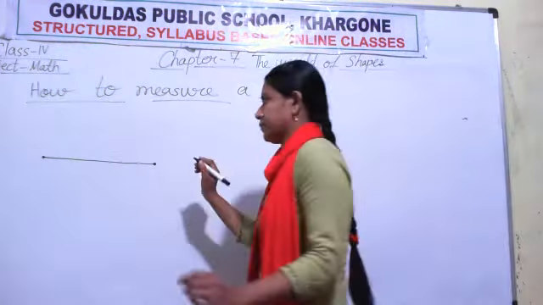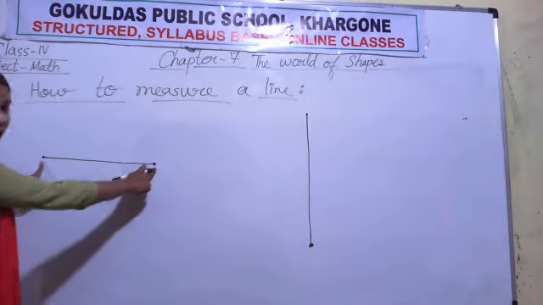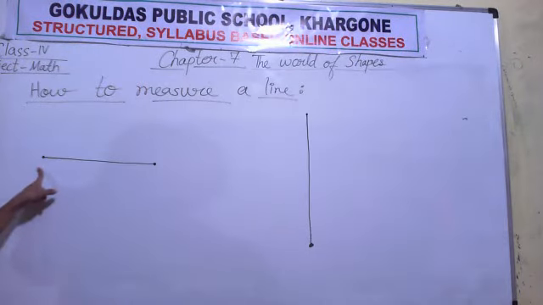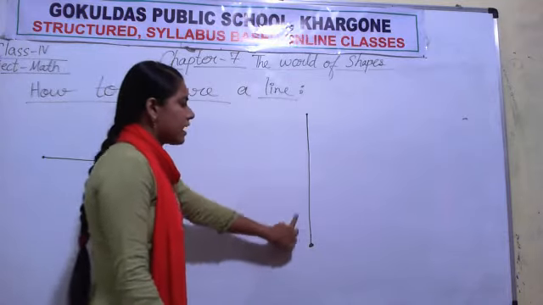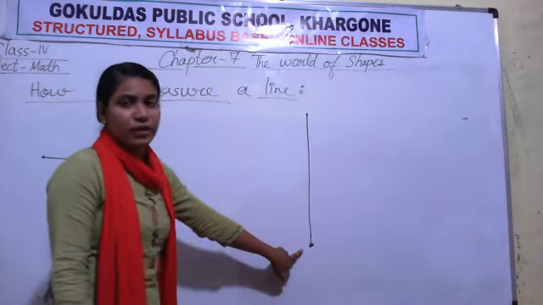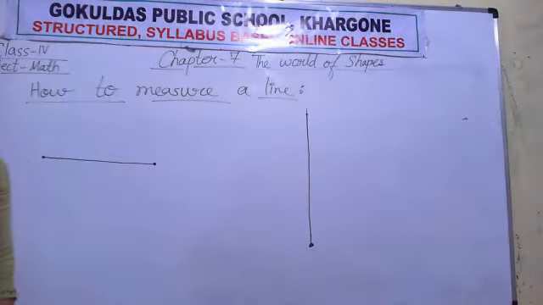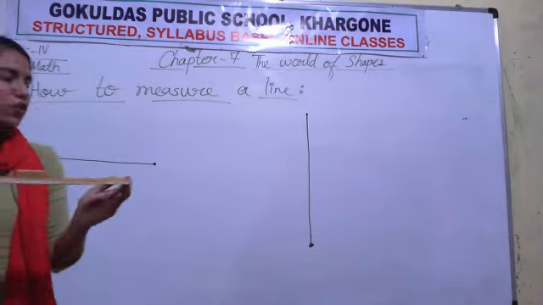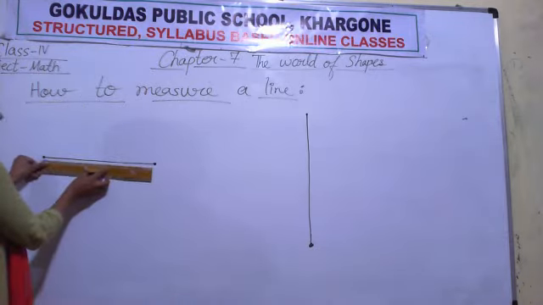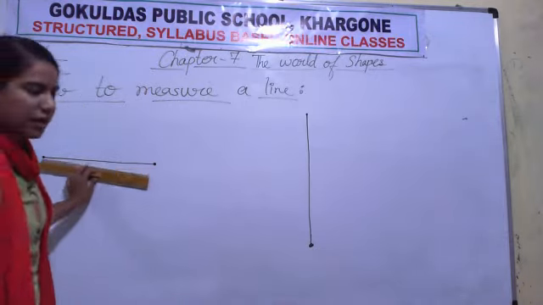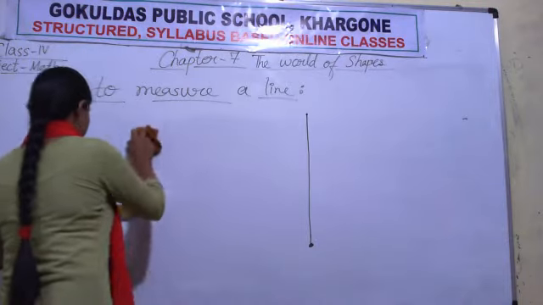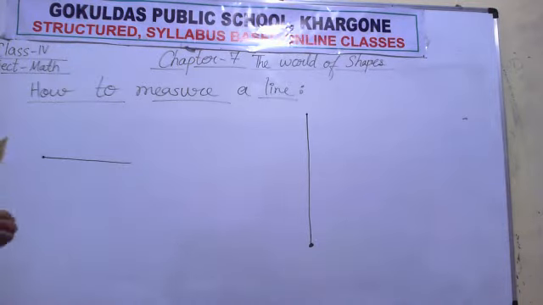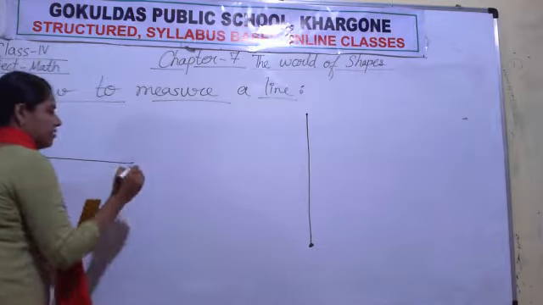Now what is this? It has 2 endpoints, means it is a line segment. This line also has 2 endpoints, means it is also a line segment, and I want to measure its length. By using the ruler or scale we can measure the length.